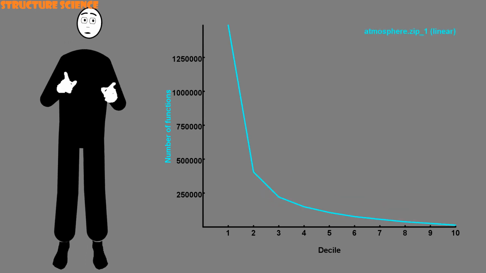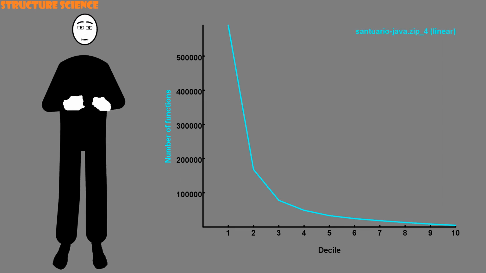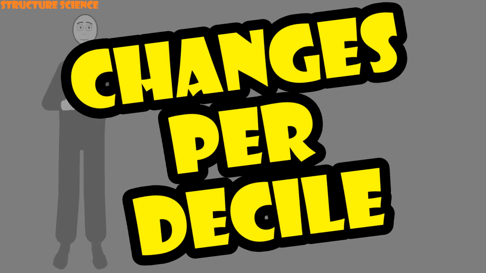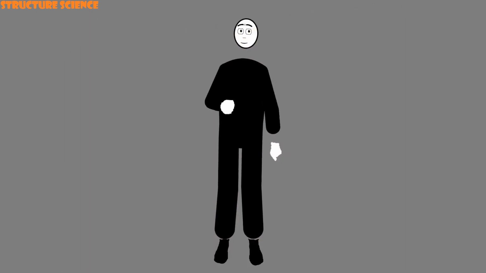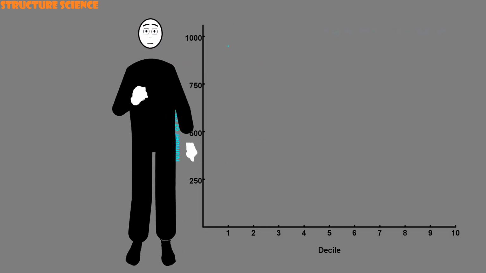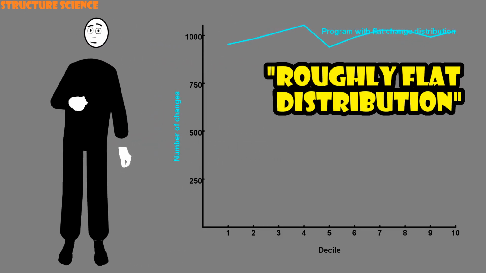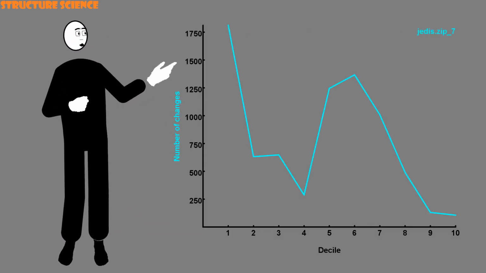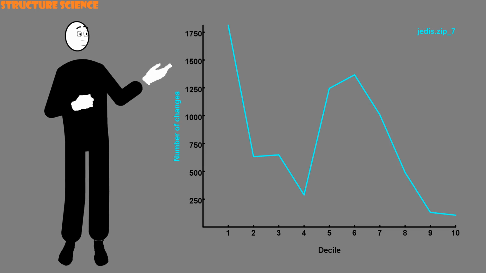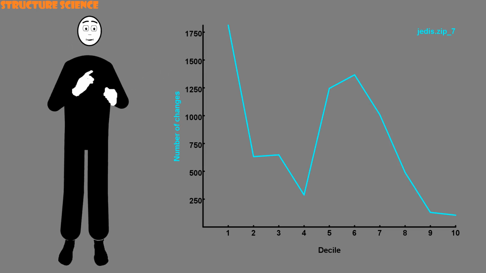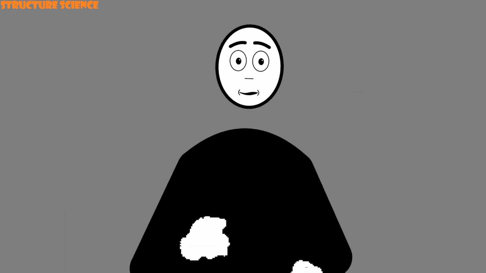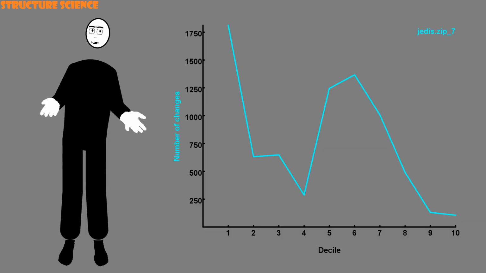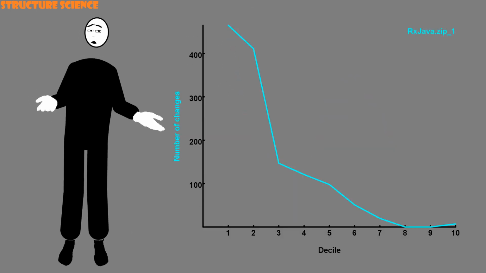Instead, we should have a look at the other component, how the changes are distributed over the deciles. That is, what is the total number of changes in each decile? Because our underlying assumption is that all lines of code are equally likely to change, each decile should have approximately the same number of changes. Here's the change distribution for outlier program JEDIS, which does not obey the average cost relation, and these changes are certainly not evenly spread over the deciles. This must be why our outliers don't obey the average cost relation, because their change distributions are not flat, but are more like falling exponentials.